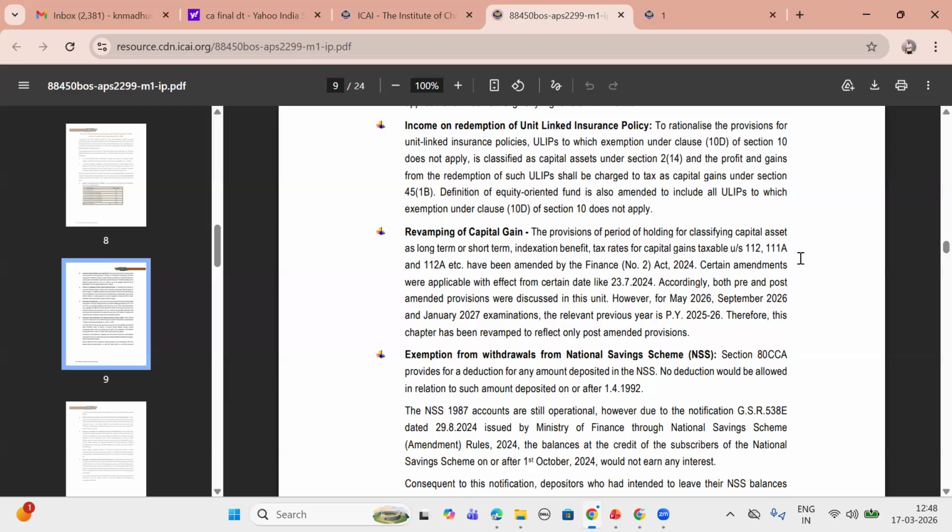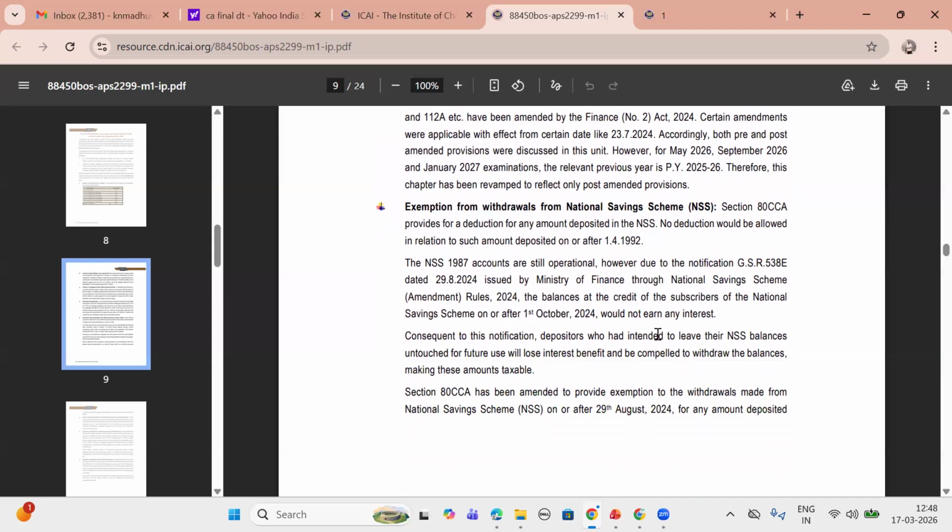Certain amendments were applicable with effect from certain dates like 23/7/2024. Accordingly, both pre and post amended provisions were discussed in this unit. However, for May 26, September, and January, the relevant previous year is previous year 2025-26. Therefore, this chapter has been revamped to reflect only post amended provisions.